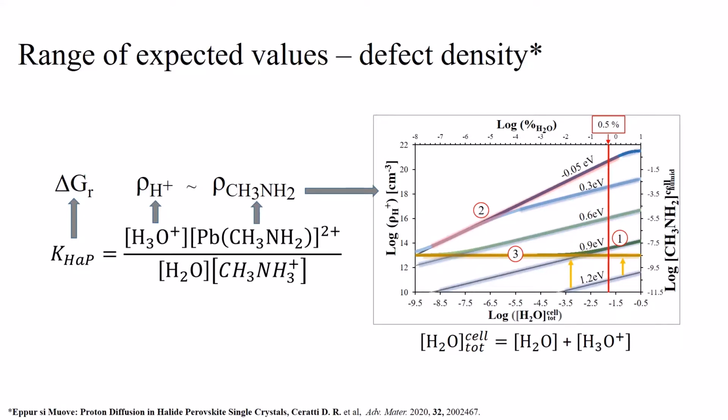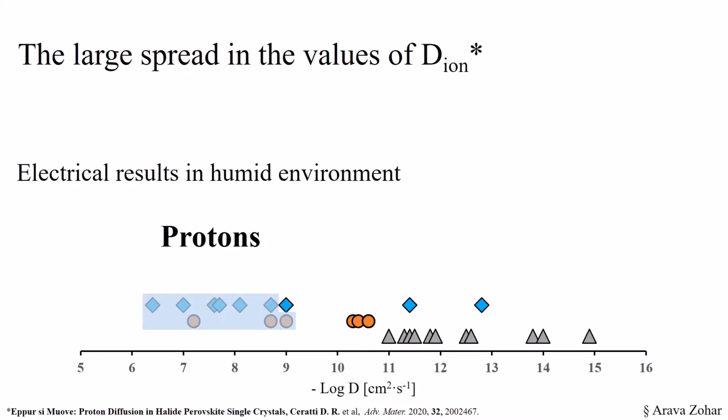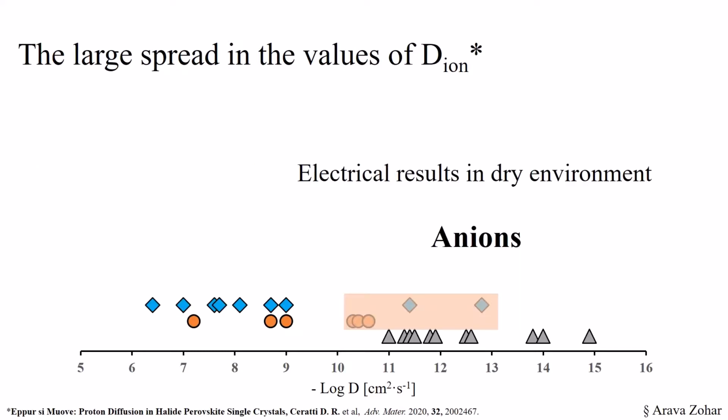A variation of the relative humidity can modify the total amount of water in the structure. This will move the line to the left and reduce the amount of available protons to migrate, and, consequently, the proton diffusion coefficient in the perovskite. Coming back to our analysis of the ion diffusion coefficient in the literature, we can understand that differences in humidity can modify the obtained values. The publications which do not control the humidity during the measurement showed faster migration than the ones where the samples could be considered dry. These last were probably showing the migration of anions.